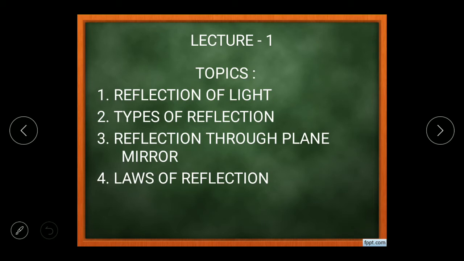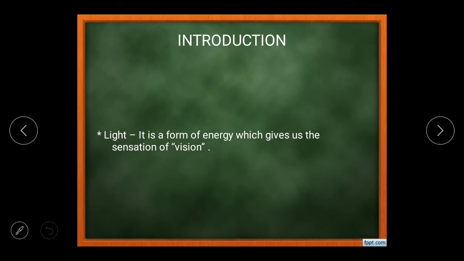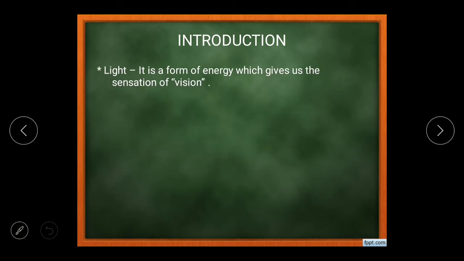So starting with the introduction of this chapter, first of all, what is light? Light is a form of energy, just like we have different kinds of energy like heat energy, chemical energy, nuclear energy. In a similar way, we have another form of energy that is called light energy, which gives us the sensation of vision. That means without light, we will not be able to see any object.